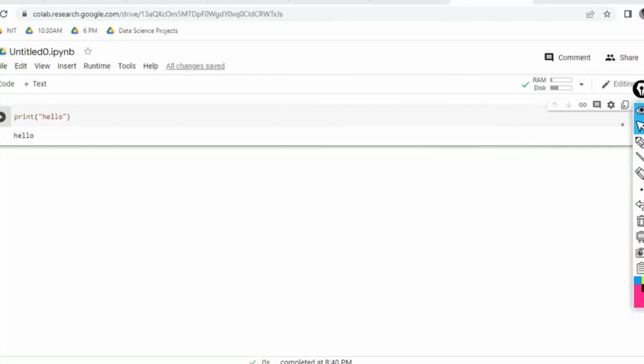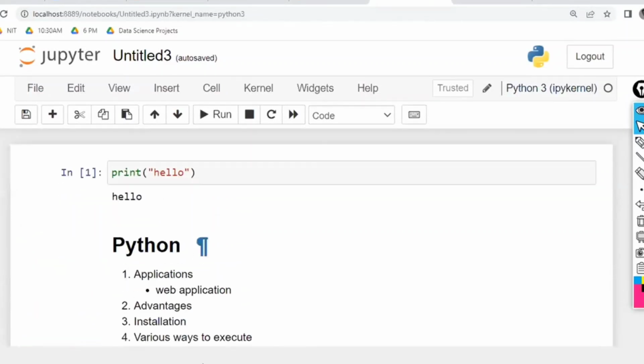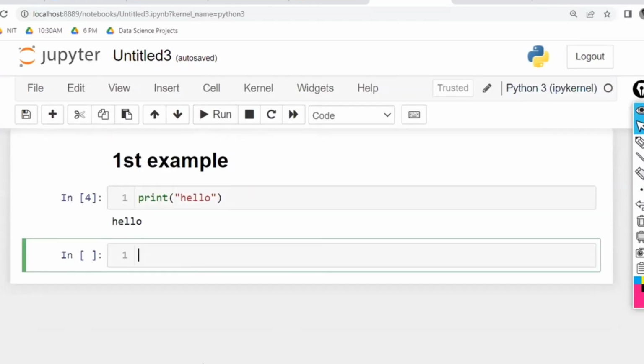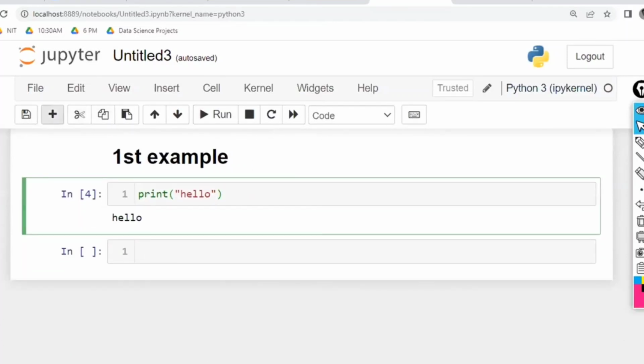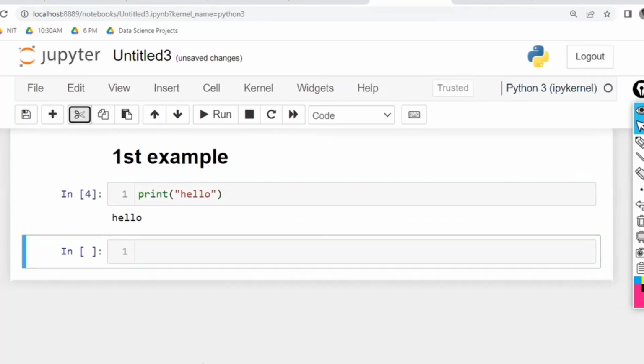So in this way, you can execute the code in Google Colab or in the Jupyter Notebook. This is one way. In this IDE, for example, if you want a new cell, just click add and you are going to get a new cell. If you want to delete this one, click on delete. This is called a development environment.